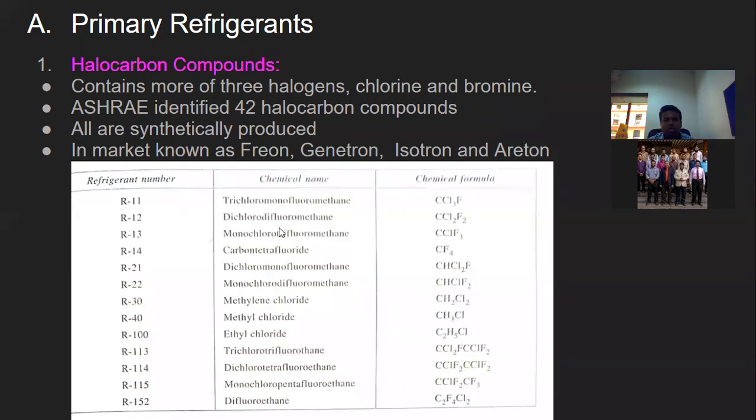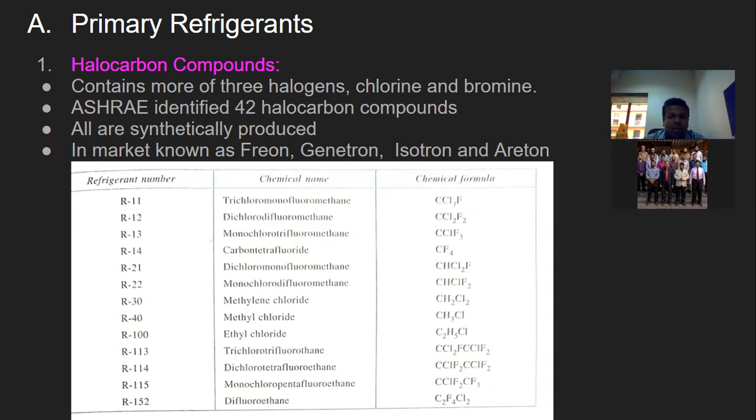So you can see R11, trichloromonofluoromethane, CCl3F. This is one of the refrigerants, R11. Similarly, you can have R12, difluoromethane. Next, you can see trifluoromethane. Next further, you can just go through that.